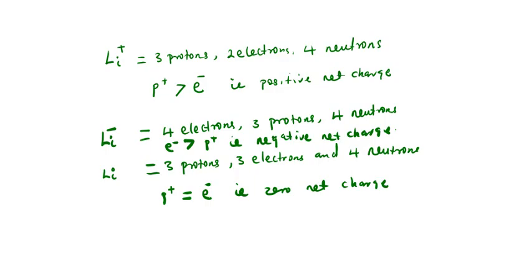Good. Now we have what we call plastic rods. Plastic rods and glass rods are particularly good for demonstrating electrostatics. And what is this electrostatics? It is the interaction between electric charges that are at rest. Now, Benjamin Franklin was the one that suggested that we call these two kinds of charges positive and negative charges.